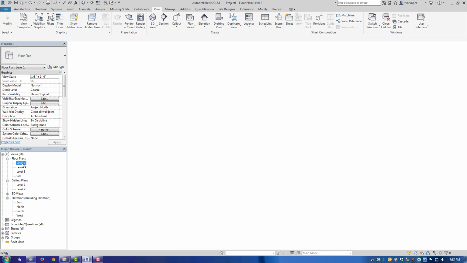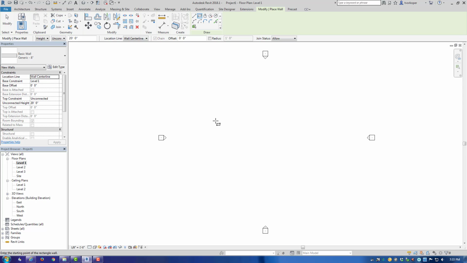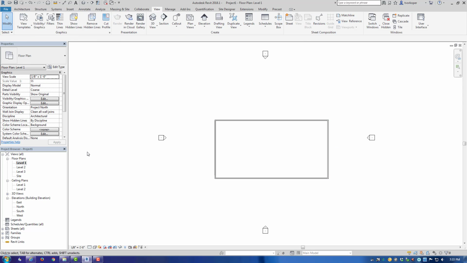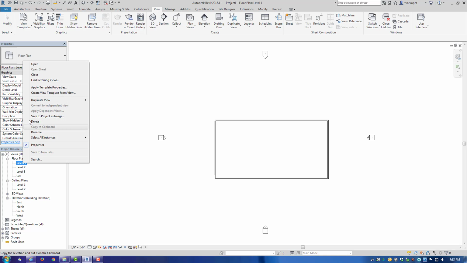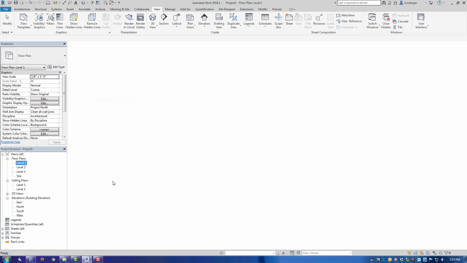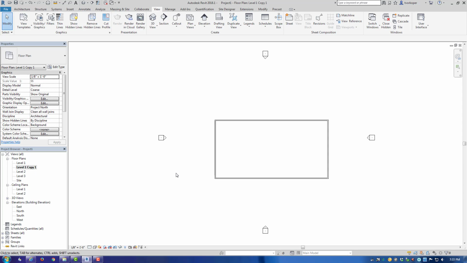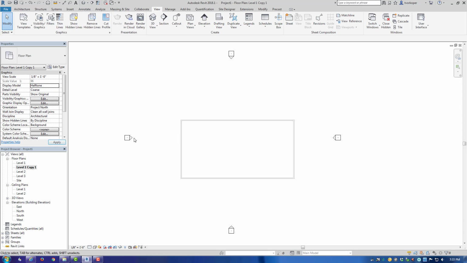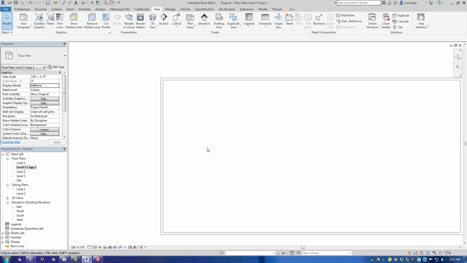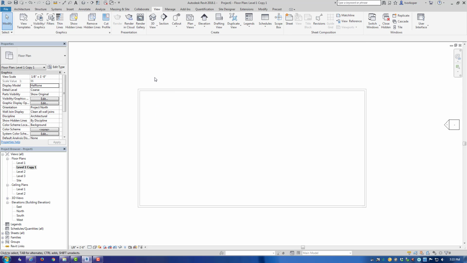By creating copies of floor plans, I'm going to create the walls again. You can come here like we saw before, right click, duplicate the view, and now you have a copy. I use these copies for things like structural plans or interior material plans, where I can take the copy, and here in the property palette, I can display the model in halftone, and so everything becomes lighter, the line weights, and I can draw the structural information on top of this, or the lighting layout, or again, the interior materials.